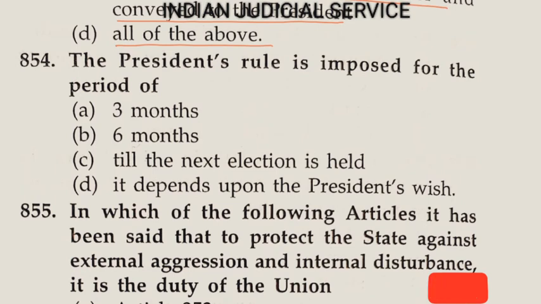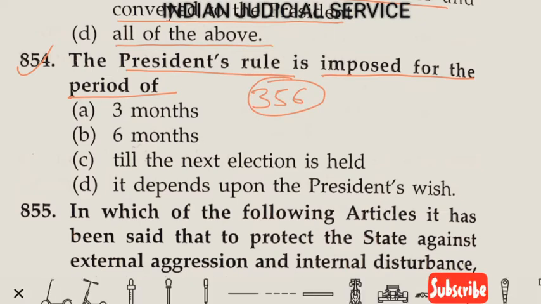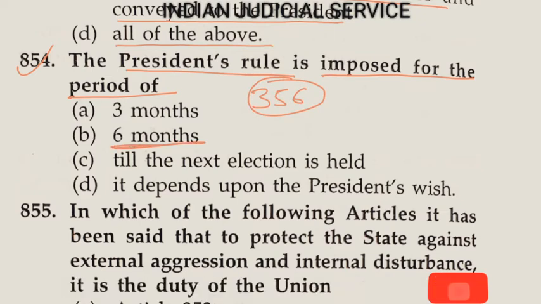Now question number 854. The President's rule is imposed for the period of. The President's rule is provided in Article 356 and the period is 6 months. So the answer is here option B.